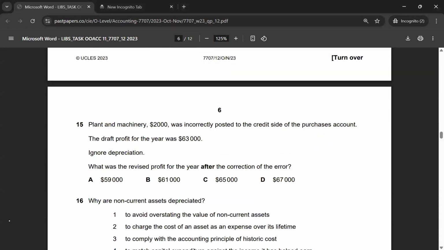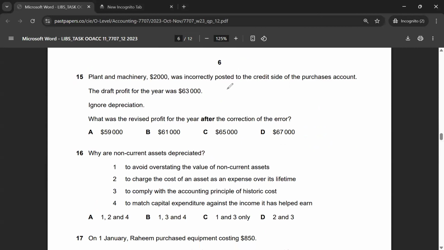Let's look at multiple choice 15. Plant and machinery of 2,000 was incorrectly posted to the credit side of the purchases account. The draft profit for the year was 63,000. Ignore depreciation. What was the revised profit for the year after the correction of this error? So $2,000 was incorrectly posted to the credit side of the purchases account, so we have reduced purchases by $2,000.